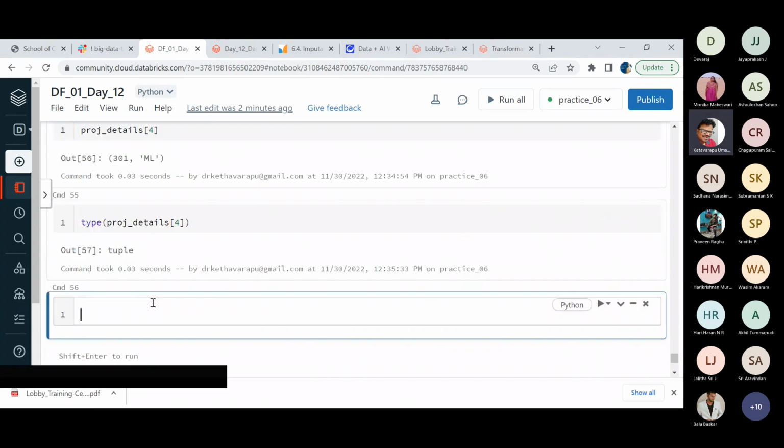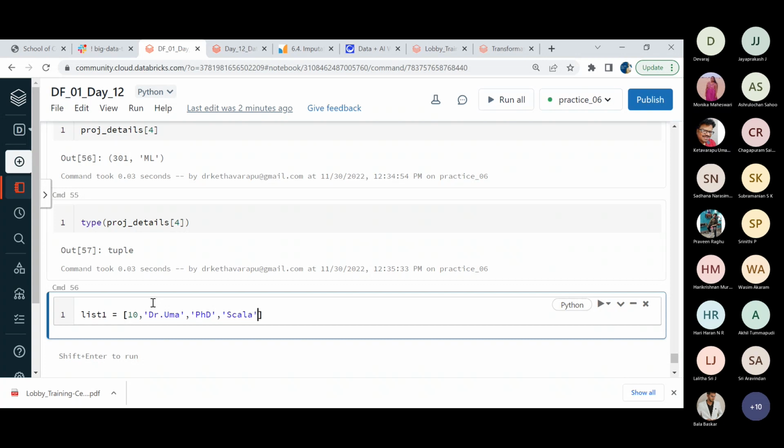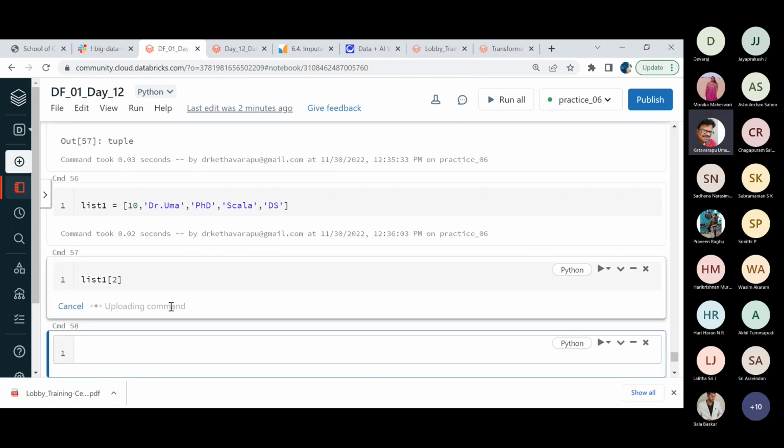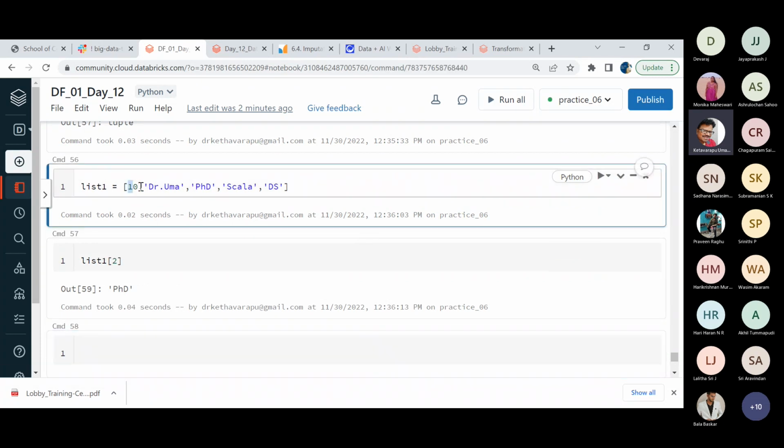So the point here is while creating a list, suppose list one, I'm creating 10, some kind of names, and thereafter the skill set and the wing, the data science. Like that, I'm having some details. It's a combination of many details, so heterogeneous data, and definitely it is a type of list. Now, list one of, suppose I want to get the qualification, I'm giving list one of two. This is the 0th subscript, first subscript, second subscript, or index, I can say.